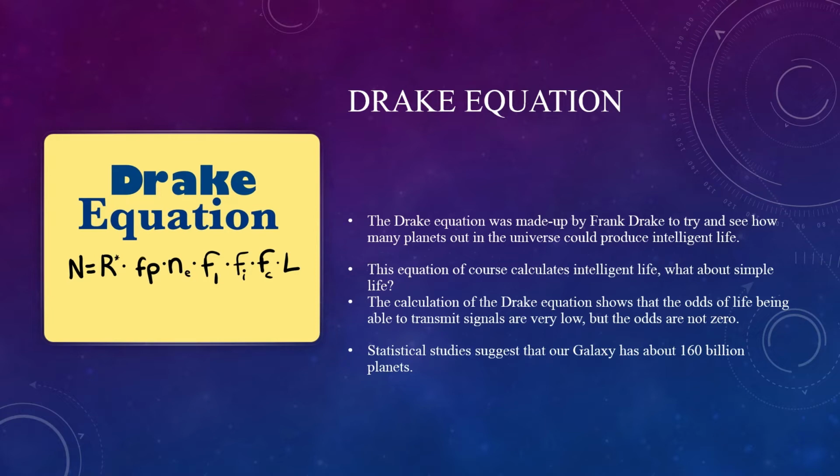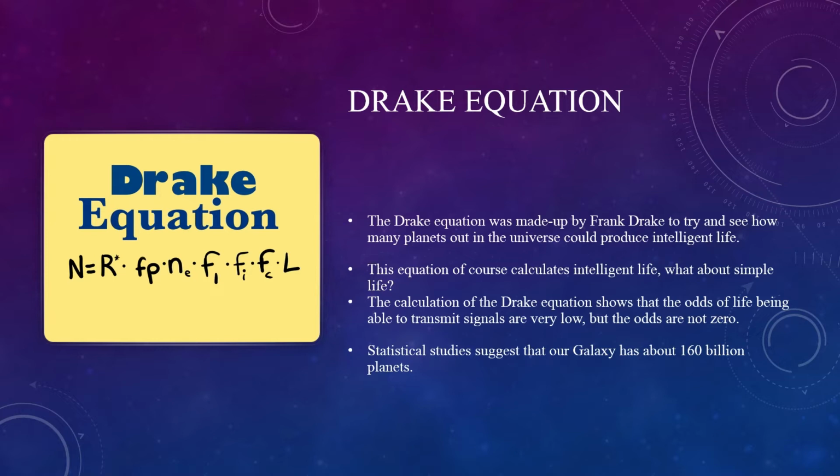The calculation of the Drake equation shows that the odds of life being able to transmit signals are very low, but the odds are not 0. There is still a chance. Remember, this equation is for intelligent life. The chances of finding simple to complex life are still high, and it is reasonable to assume there is some out there.